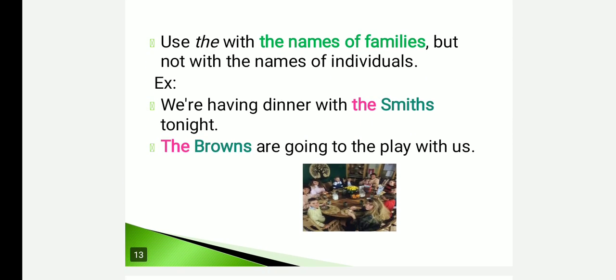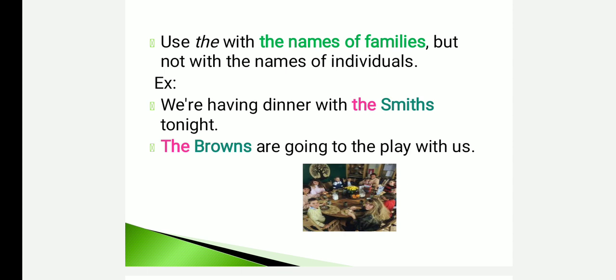And we can use the article "the" in order to represent the names of families. The Smith family, the Shakespearean family, Mandela's family, Bush families. So it represents a family. But we can't use the article while we are speaking about an individual. We can't say the Charlie, the Jack. But when it refers to the name of a family, we can use the article "the".